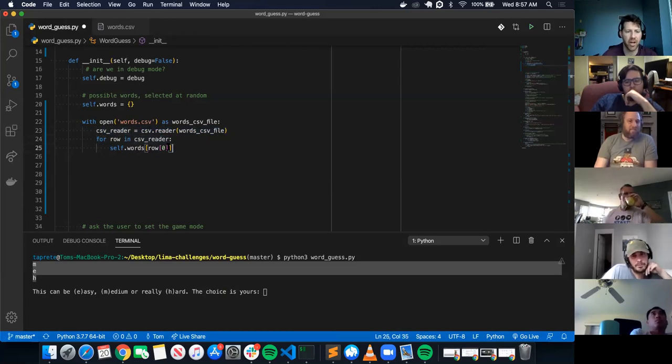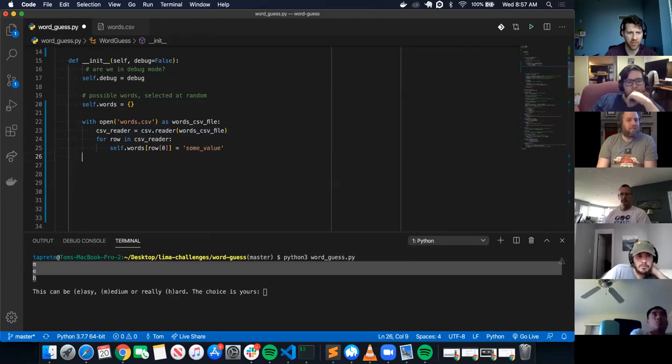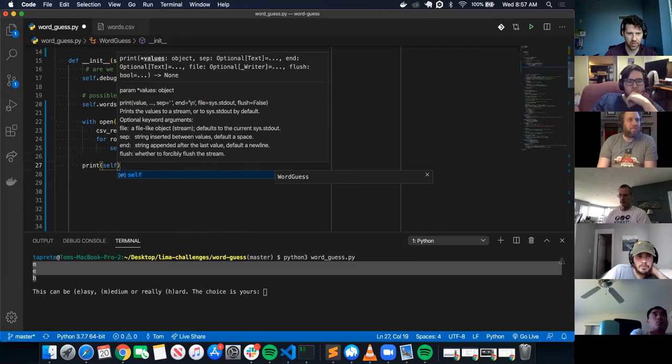So in order to assign a key to a dictionary, I can do row at 0, and I'm going to equal some value. After everything, I'm going to print self.words.